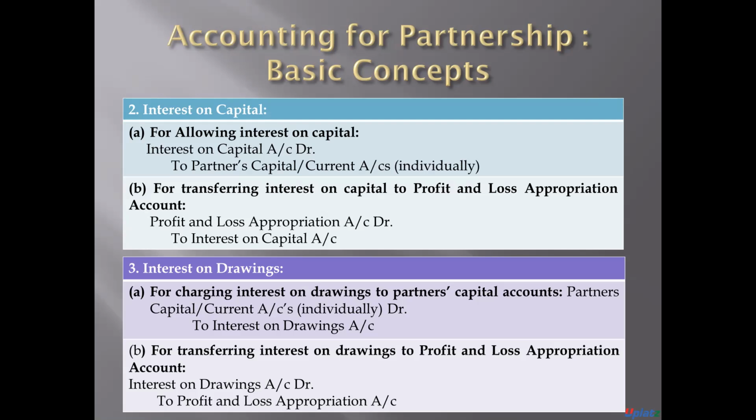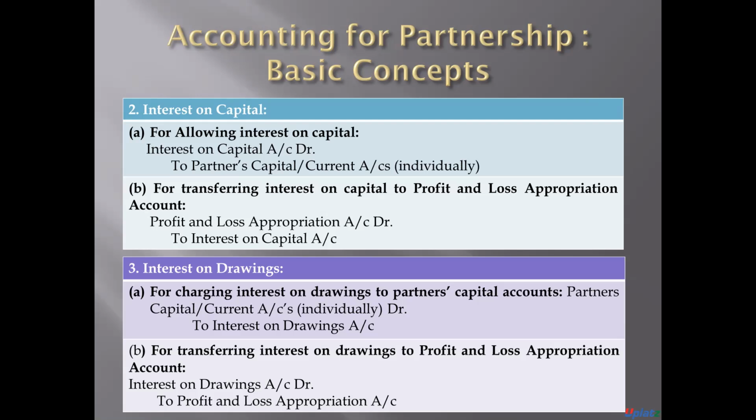Number 3, interest on drawings. In the case of interest on drawings, there will be 2 entries. Number 1, for charging the amount of interest on drawings to partners capital, the entry will be partners capital account debit or current account debit to interest on drawings.